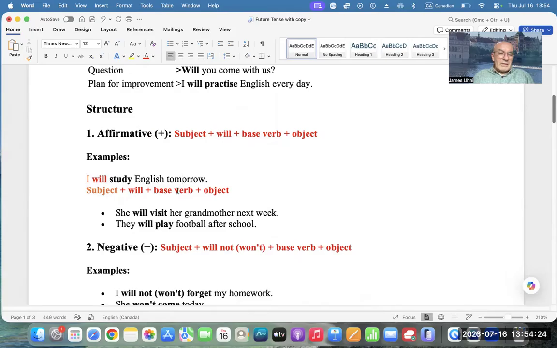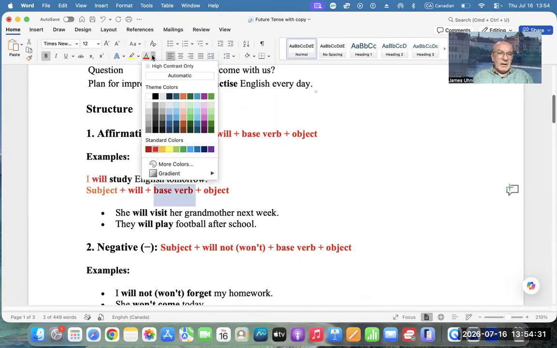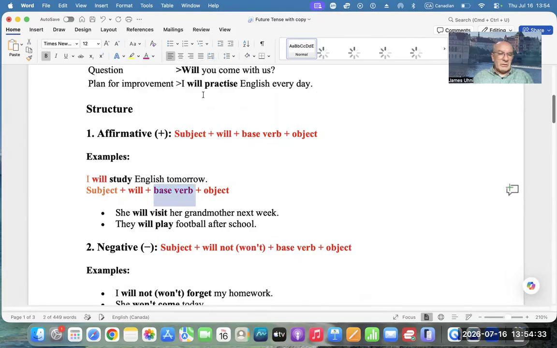Now the base verb. What is the base verb? The base verb we will do in purple, and the base verb is study. And then we have the object, and the object in this case is English tomorrow. So let's make it black and that's it. That's what it is. So everything applies to these two examples as well.